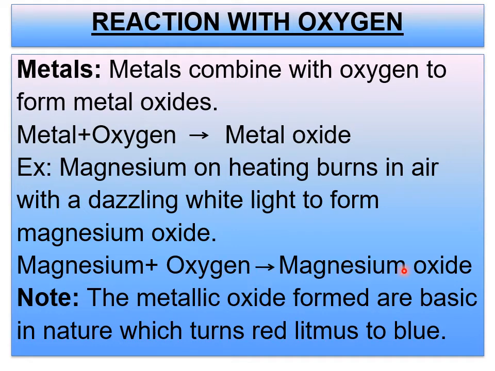I hope you have understood, children. Now you have to remember that the metallic oxides formed in this reaction are basic in nature. I hope you have remembered what a base and an acid are, which you learned in 7th standard. I will not discuss that more now; you have to keep it in mind. So, basic in nature, they turn red litmus paper to blue.